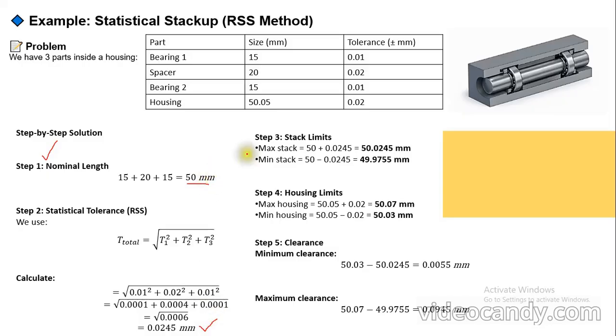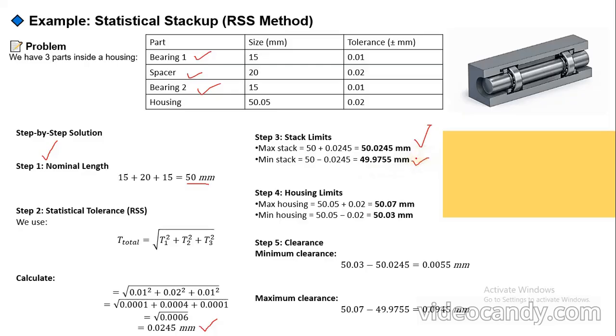Now the next one is to calculate the stack limits. I hope all of you know what the stack is. It is a combination of bearing 1, spacer and bearing 2. Now the maximum stack is the nominal size, which is 50, plus 0.0245. So we get the answer 50.0245 mm. Next we calculate the minimum: 50 minus 0.0245, the value is 49.9755. Now we have completed the calculation of the stack limits.